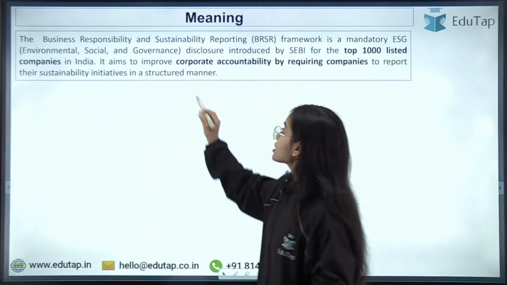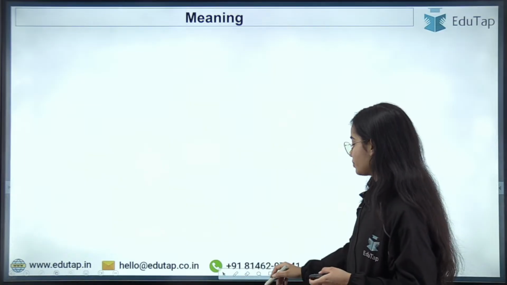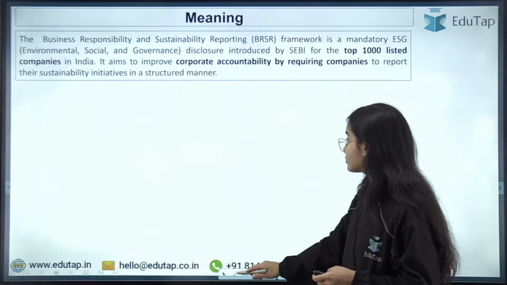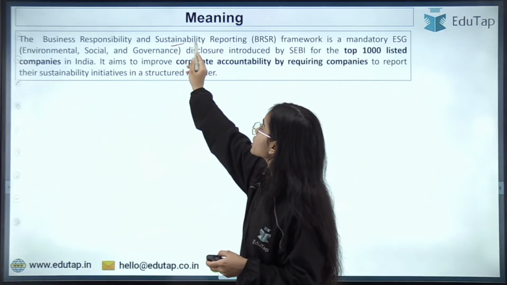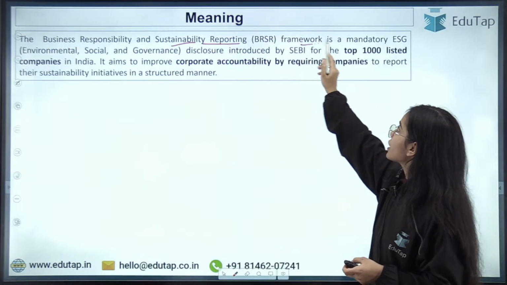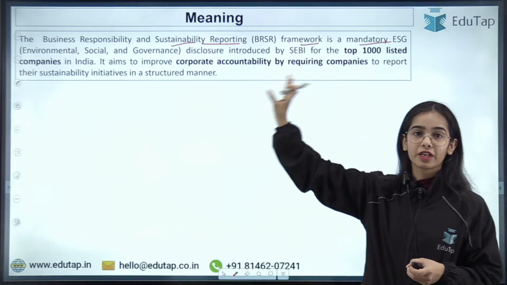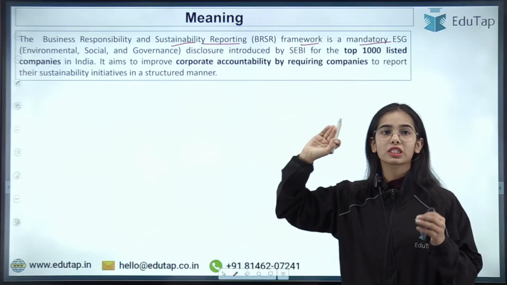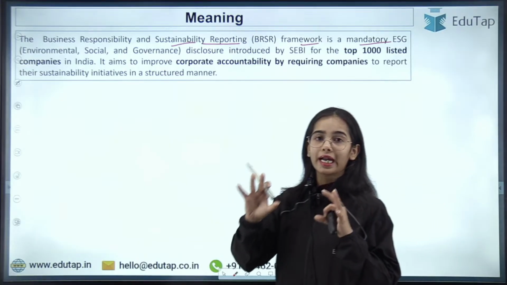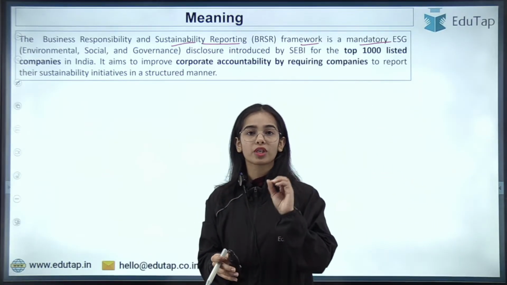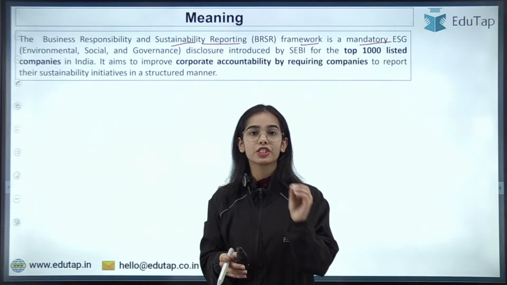The Business Responsibility and Sustainability Reporting framework is a mandatory framework for ESG disclosure. Under this framework, companies are mandated to make ESG disclosures.